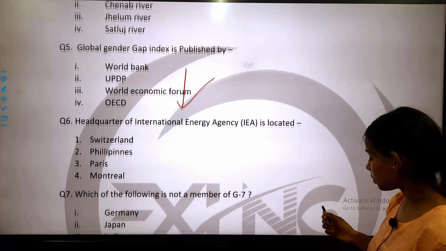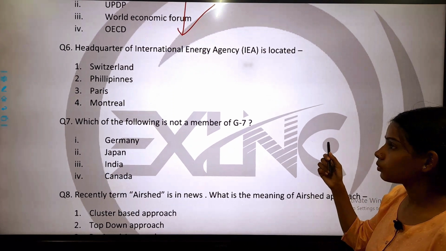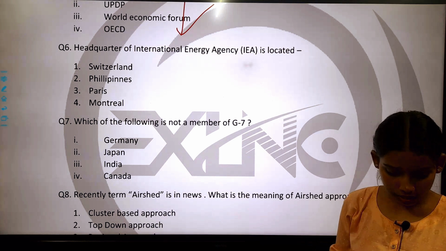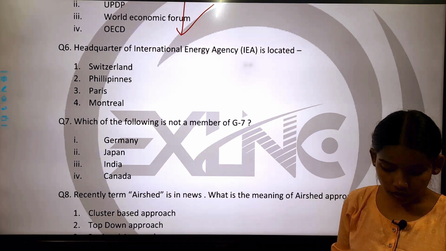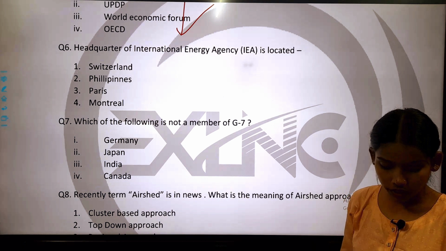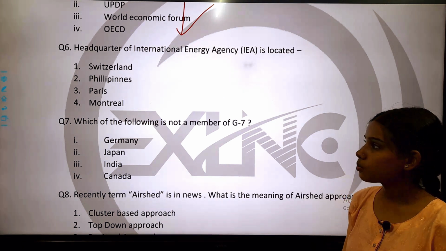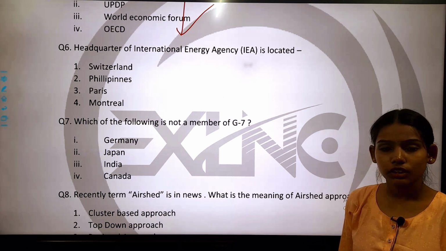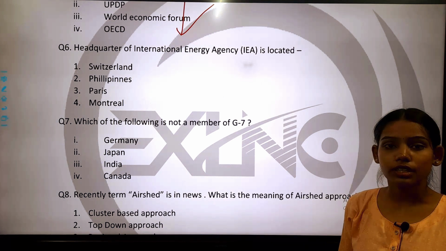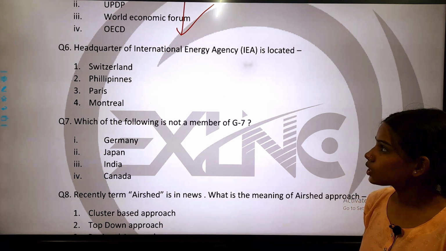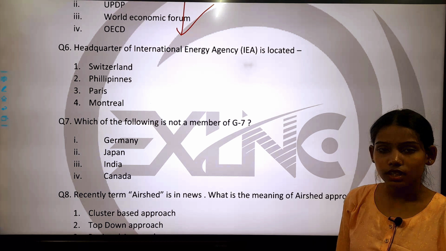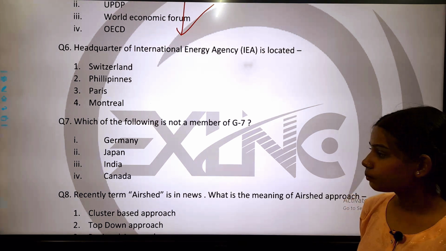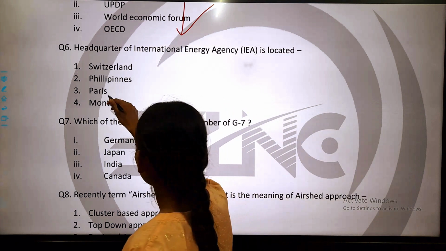Now come to the next question, question number 6. Headquarter of the International Energy Agency is located in: number 1 Switzerland, number 2 Philippines, number 3 Paris, and number 4 Israel. So the headquarter of the International Energy Agency is located at Paris. So the correct answer is Paris. So option 3 is correct.